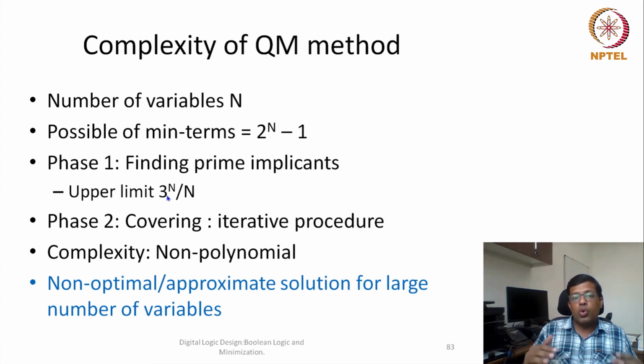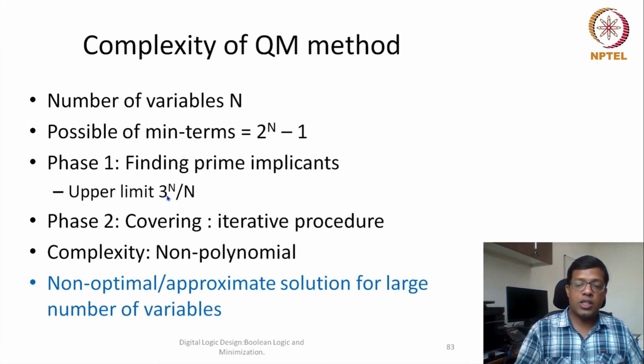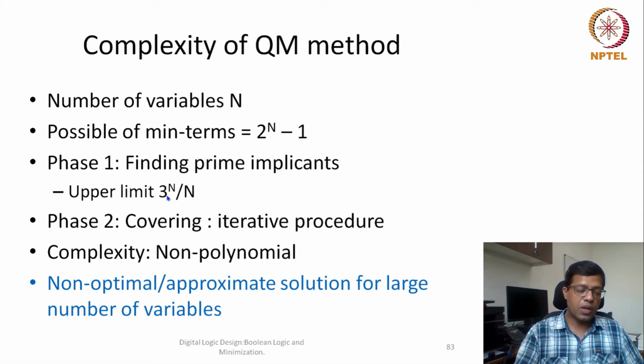We say that non-optimal solutions are also okay if the number of variables is very, very large, because the optimal solution is exponential in nature, non-polynomial in nature. For these NP type of problems, given the amount of time they take, we have to resort to some kind of approximate solution.